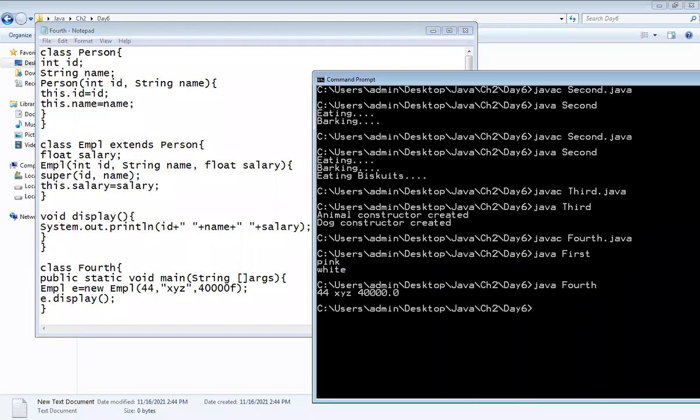Understood? लक्षात आलं सुपर कीवर्डचा यूज? Yes, student. Have you got it? Hello. If you have understood, then we will move towards the next point.